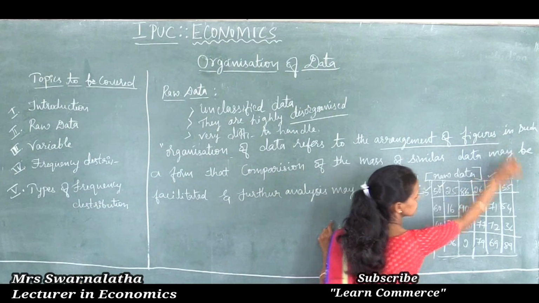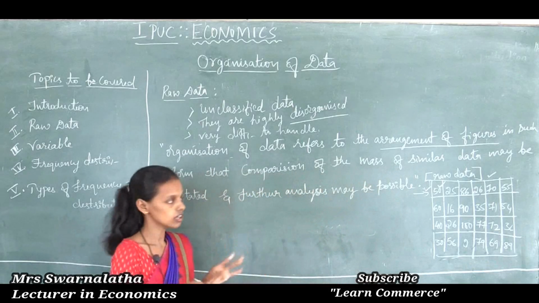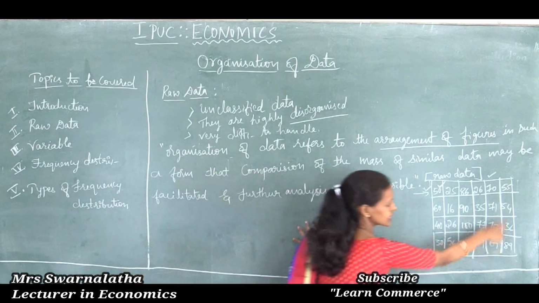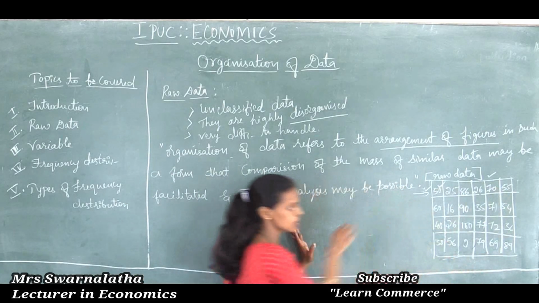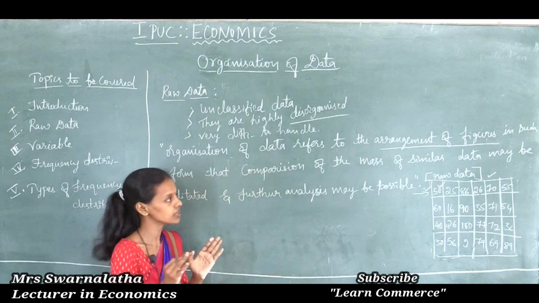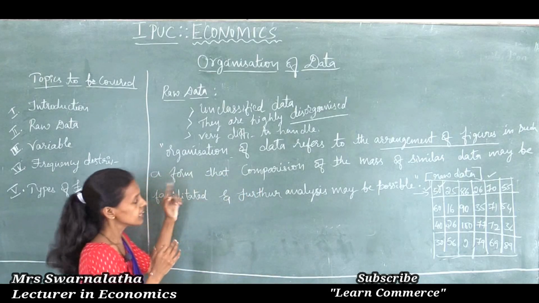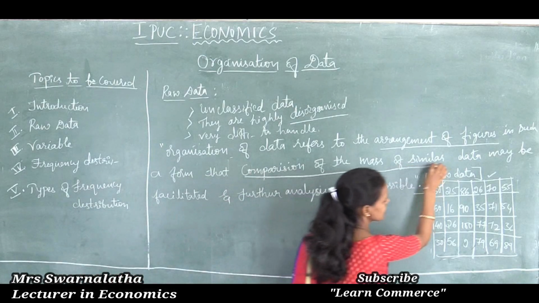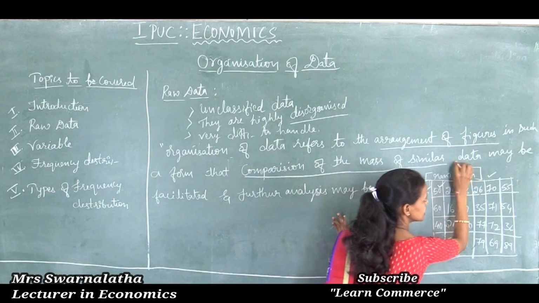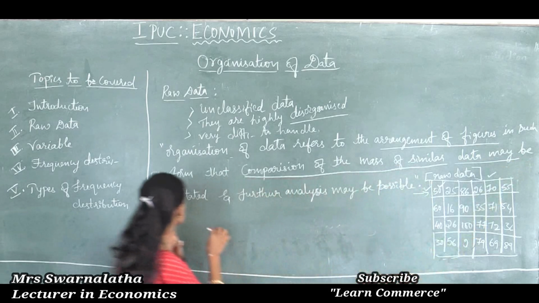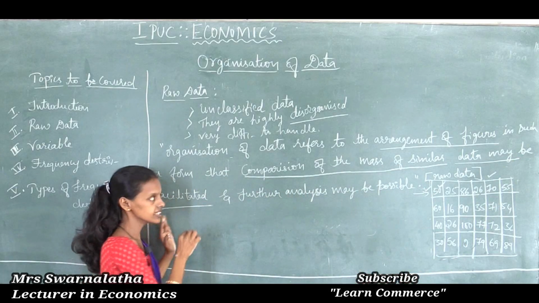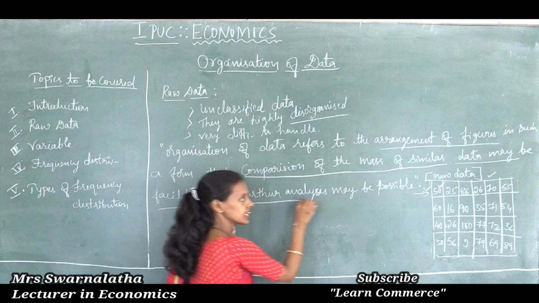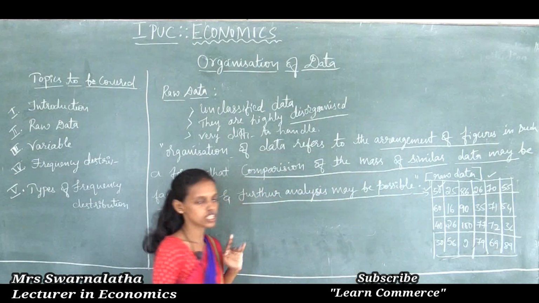arrangement of figures, figures being nothing but numbers. Arranging the numbers in the proper manner is the arrangement of figures in such a form that comparison of the mass of similar data may be facilitated and further analysis may be possible.